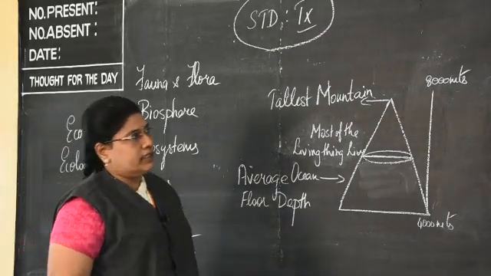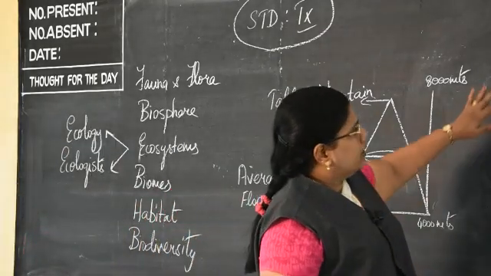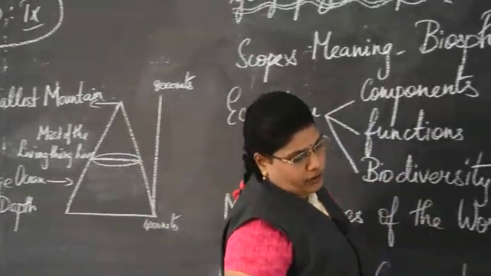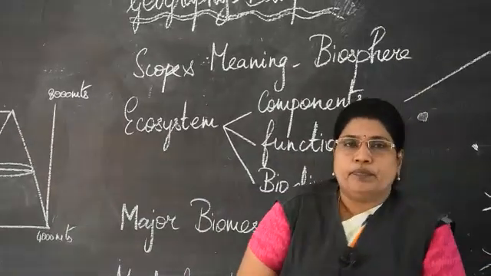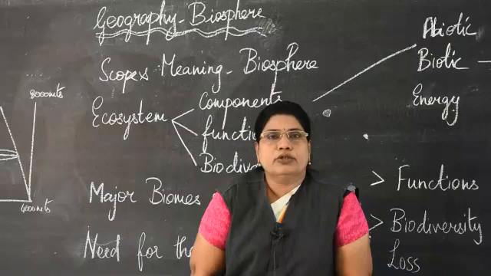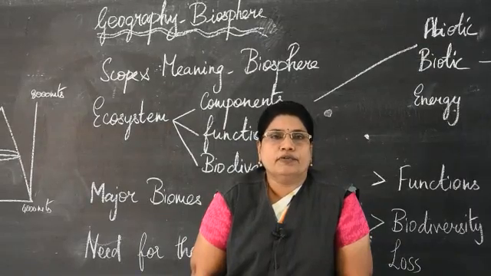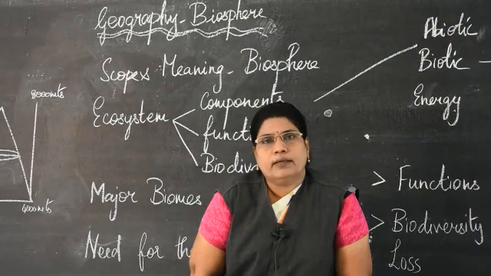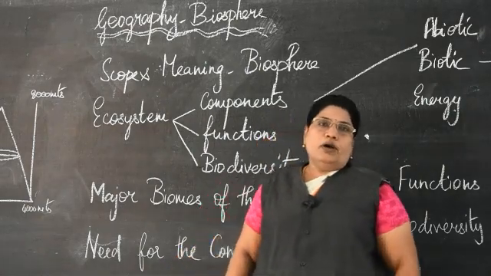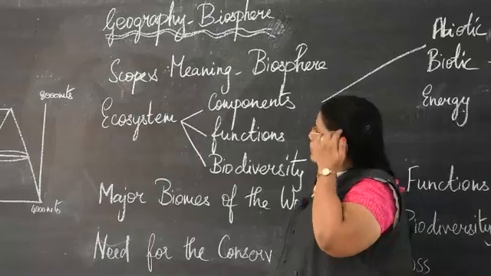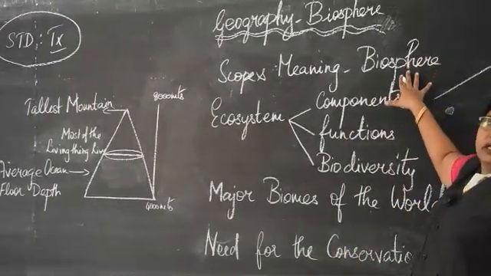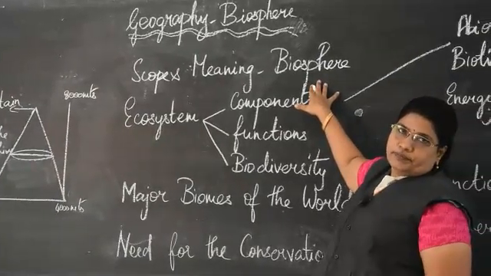So, coming to the lesson, let us focus on the topic biosphere. What is this biosphere? Already you have learnt about the three spheres that are present on the earth, that is lithosphere, atmosphere and hydrosphere. All these three together provide an environment that is useful or needed for all the living beings to survive. That sphere is called as biosphere.